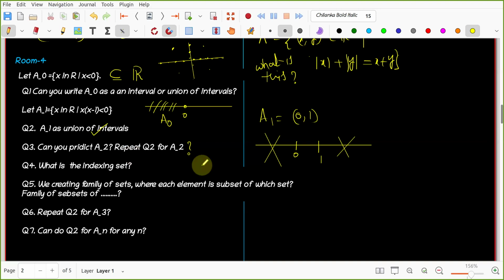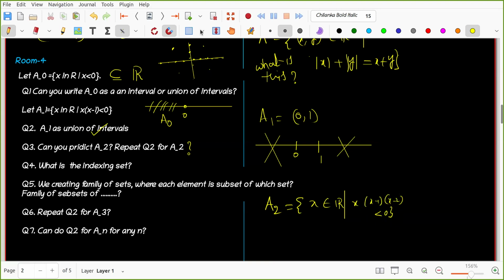Can you predict A2? What is in my mind? What is A2? Can you think of it? Sir, A2 is x in R such that x(x minus 1)(x minus 2) is less than 0. Okay. Yeah, very good. Without even my telling, you told that. I think your roommates discussed well. Okay, good, nice. x into x minus 1 into x minus 2 less than 0.